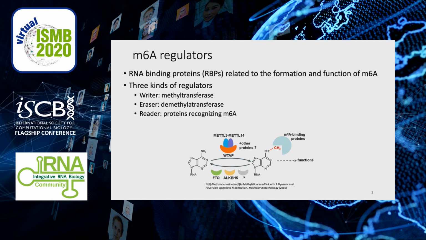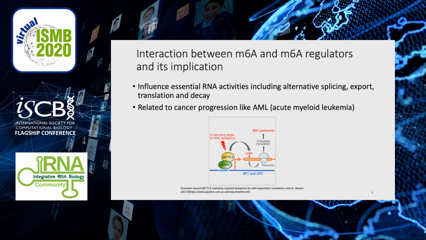About m6A regulators. m6A regulators are RNA binding proteins related to the formation and function of m6A. There are three kinds of m6A regulators. They are writer, eraser, and reader. This figure shows the dynamic process of m6A and some of its well-known regulators.